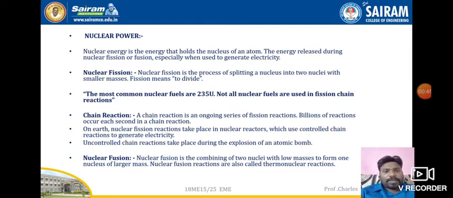So we have seen the conventional energy resources. What is that? Conventional fossil fuels, petroleum products, natural gas and nuclear energy. So this nuclear energy comes under the conventional energy resources because it has been used right from the beginning of the human era, and they started using this nuclear power, making use of this particular energy resource to generate electricity or for other different purposes. So coming to nuclear, how do they use this nuclear power energy?